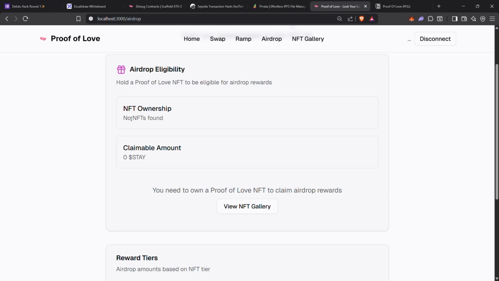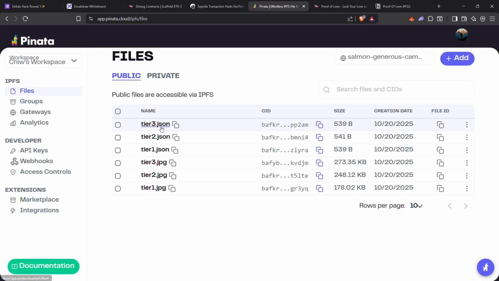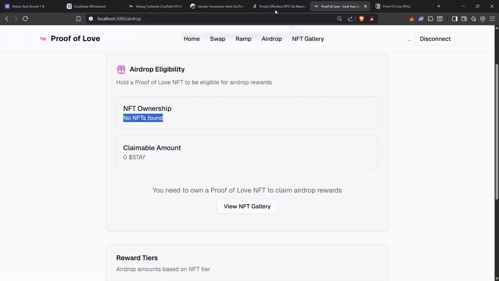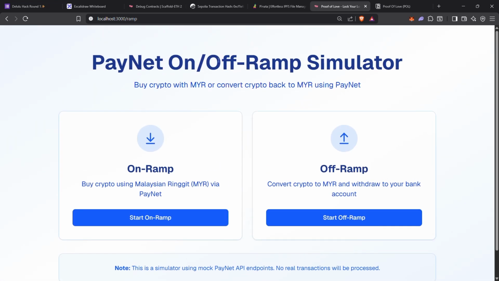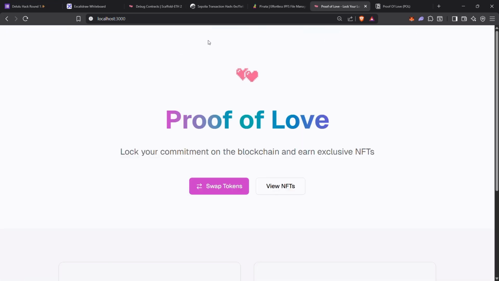The backend itself will detect which NFT you get through the IPFS metadata here, which is everything on-chain right now, on the IPFS, and will be fetched later. It's actually already included. So that's essentially it for the app, where this is the on-off ramping. So that's it.